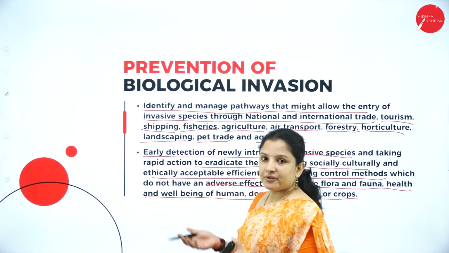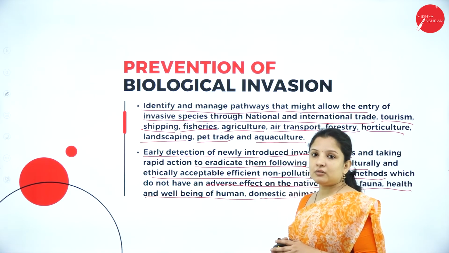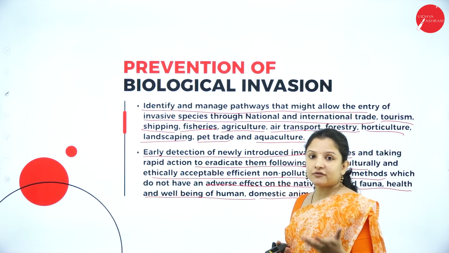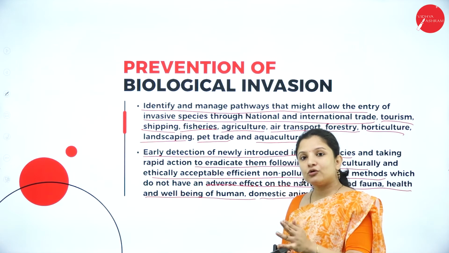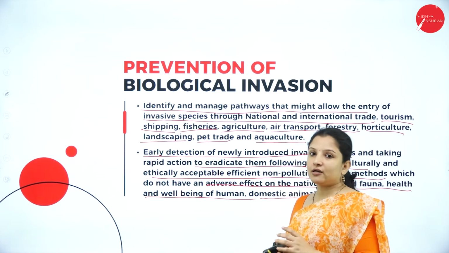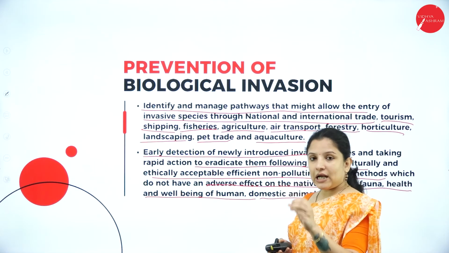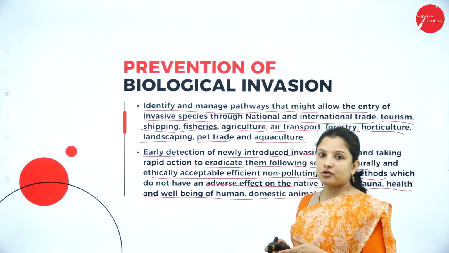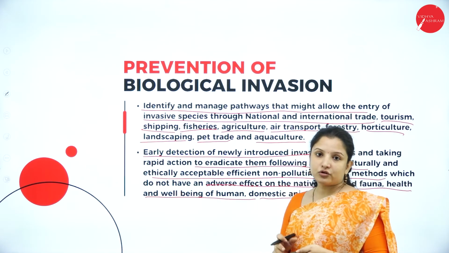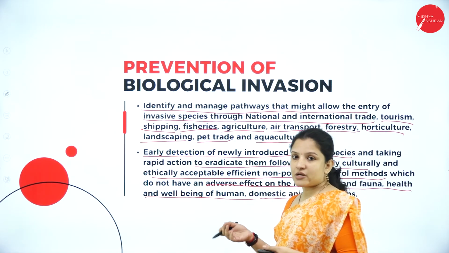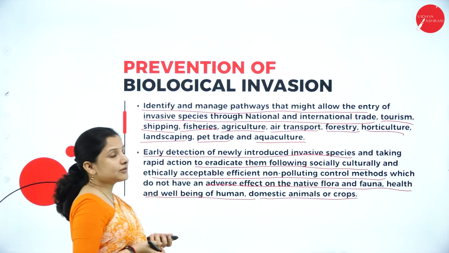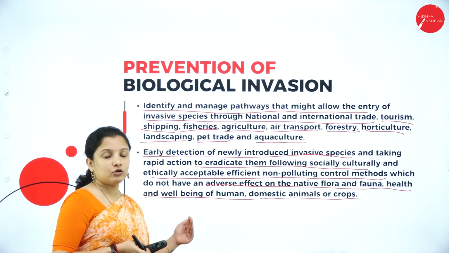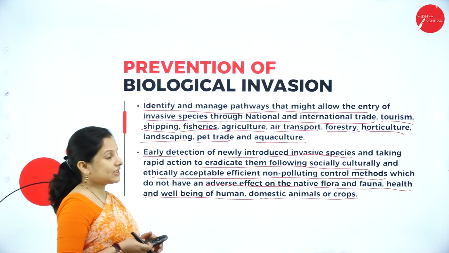So, the best example is Parthenium. Parthenium grows to such an extent in the field that it prevents the growth of the native crops that are growing in the field. So, at that time, research has to be done very quickly and a control measure has to be introduced in order to prevent the growth of the Parthenium. So, like that, various measures can be taken. So these are the various methods that can be followed in order to prevent biological invasions.